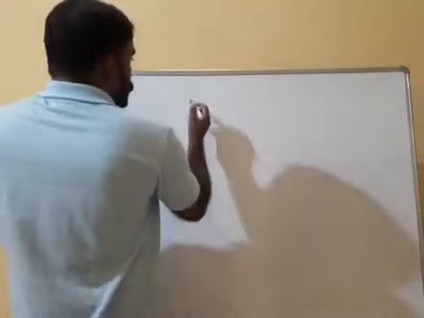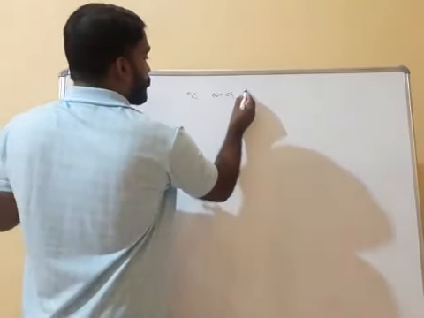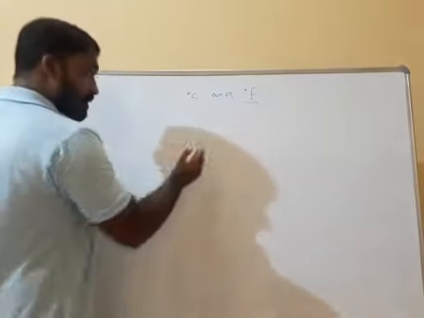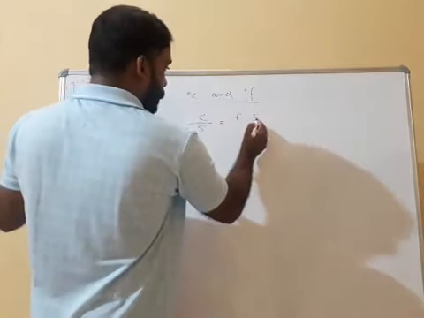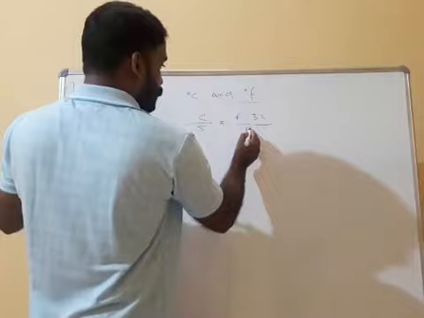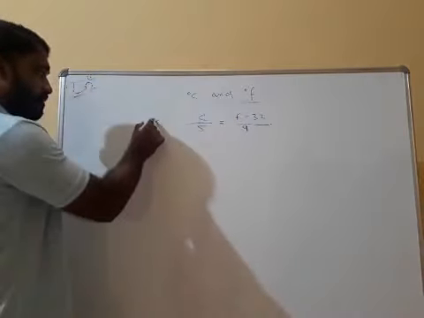First, the relation between degree Celsius and degree Fahrenheit: C by 5 is equal to F minus 32 by 9. This is the first formula.